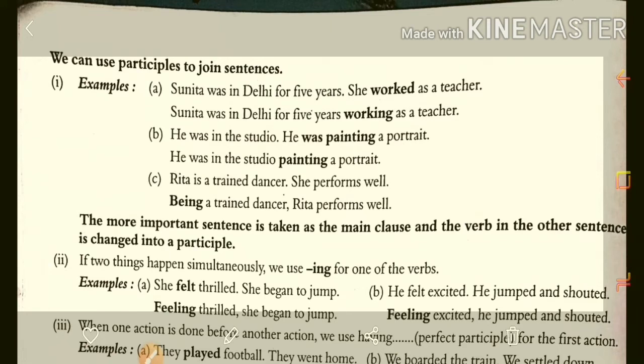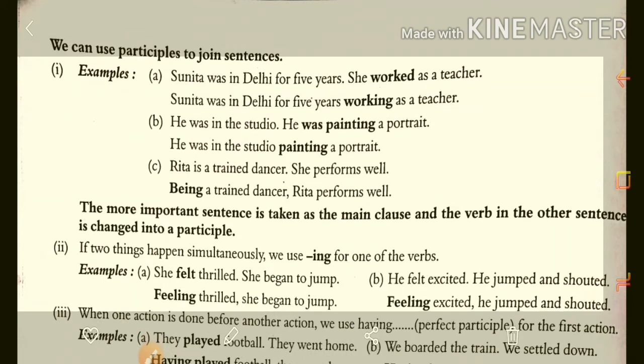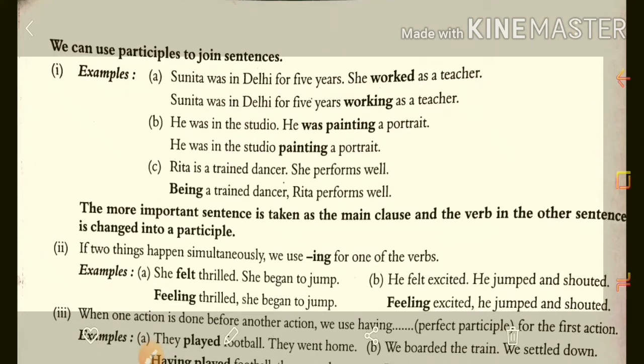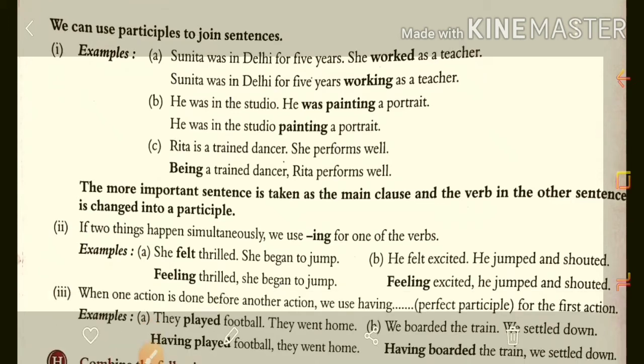So in both sentences, which is the common part that we are removing while combining two sentences? Sunita was in Delhi for 5 years working as a teacher. Means here we change that verb into the present participle, and the same part, she, we removed.